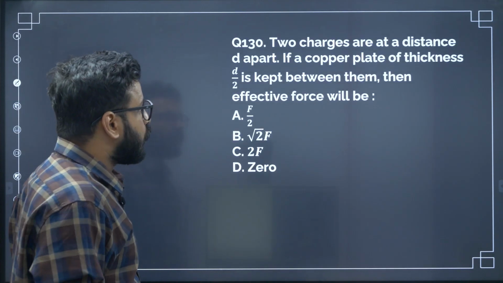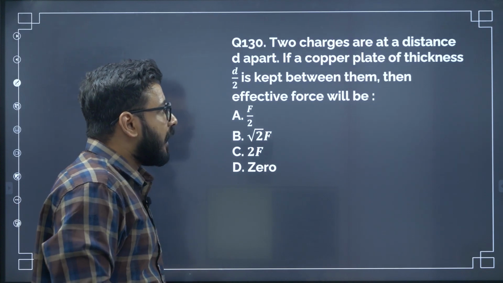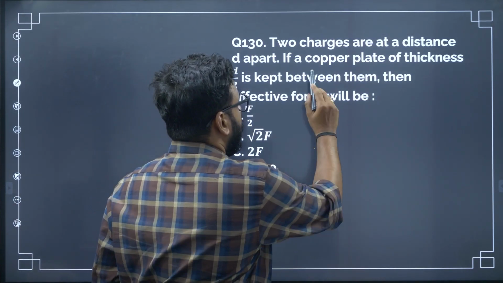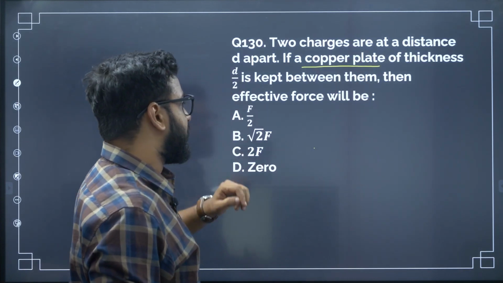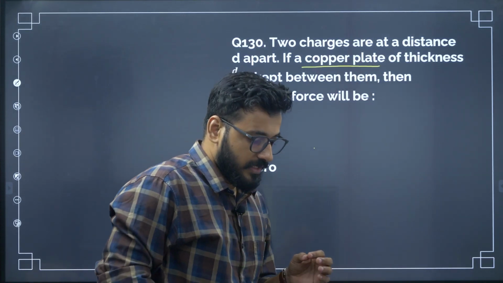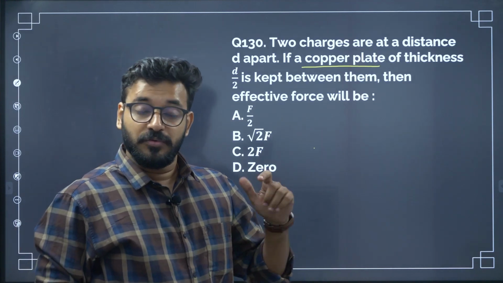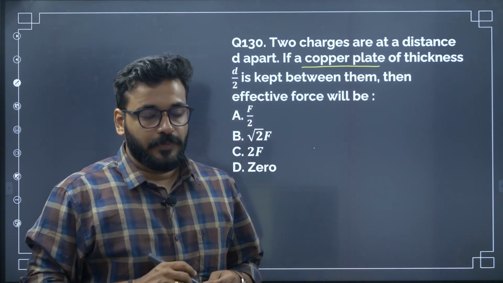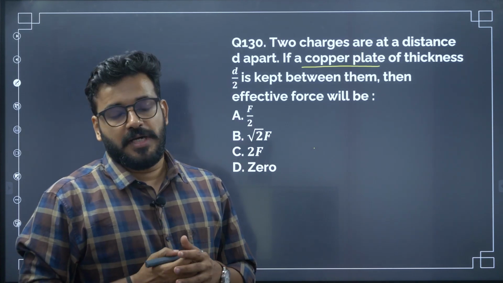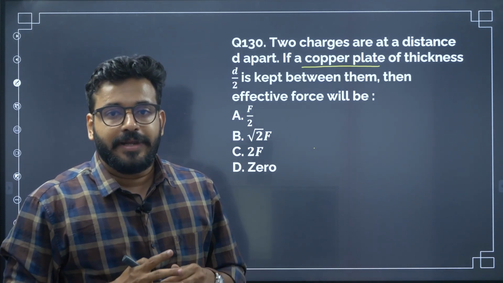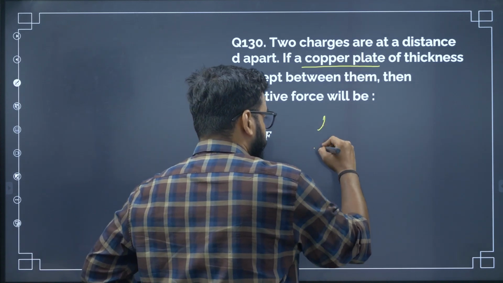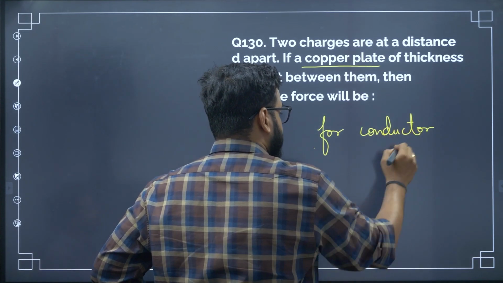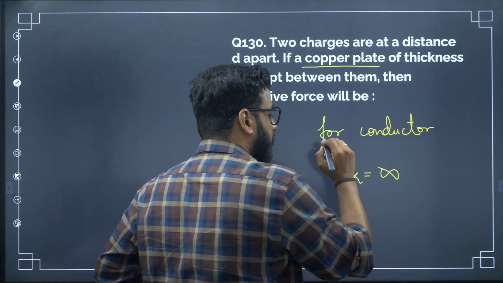Next question: two charges are at a distance d apart. If a copper plate of thickness d by 2 is kept between them, what is the effective force? The important thing here, before thinking of the thickness, is that it's a conductor. So you have a conducting medium between two charges. What is the dielectric constant of a conductor? For a conductor, the dielectric constant is infinity.